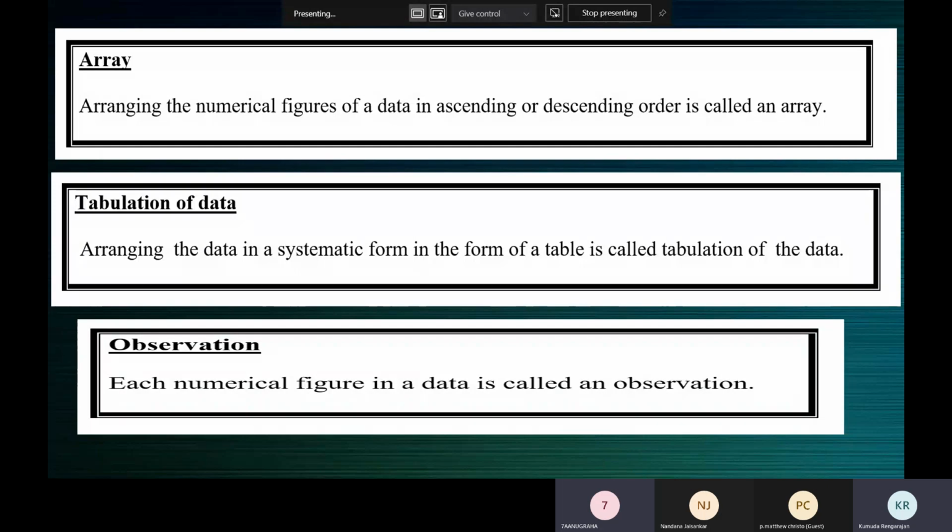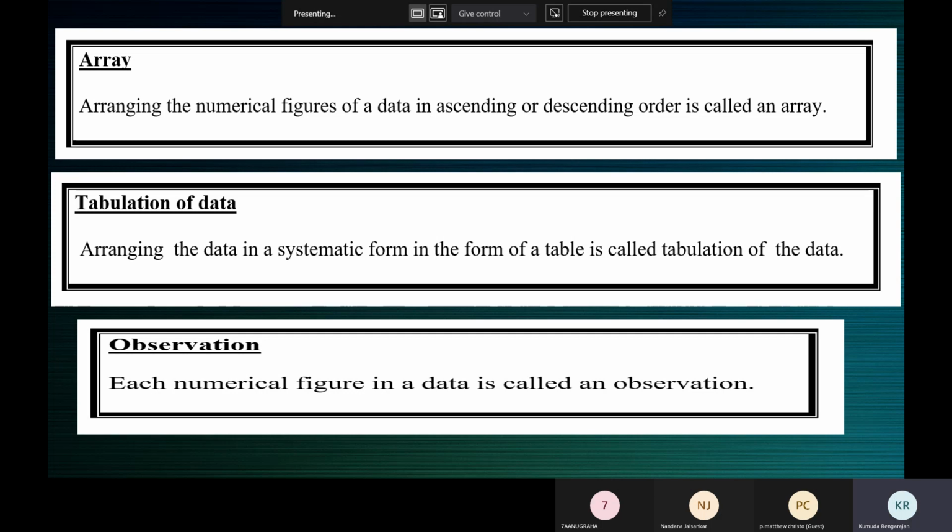So let us just recall two terms, data and raw data. Can somebody try? What are the two phrases in the definition of data? Okay, let me tell you. When we say data, it is made up of numerical figures. That is one thing. And it gives information of a particular type. These are the two phrases which you should keep in mind if you want to define data or explain what data is to somebody.